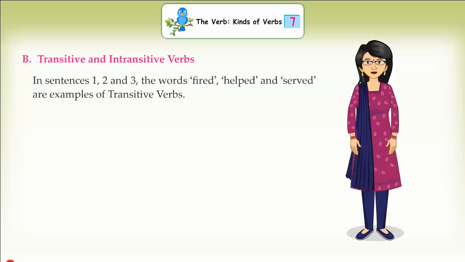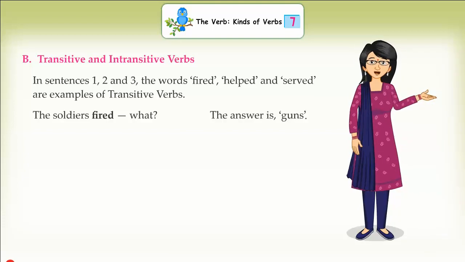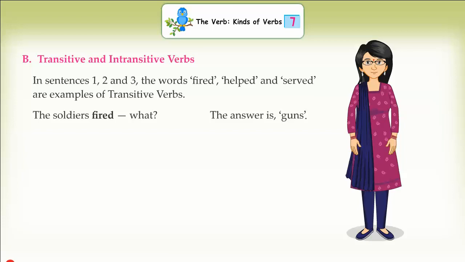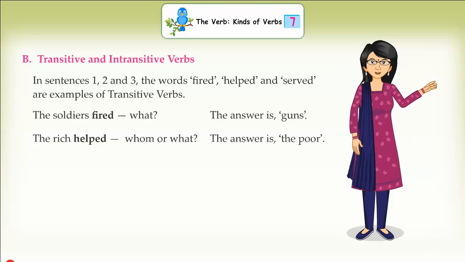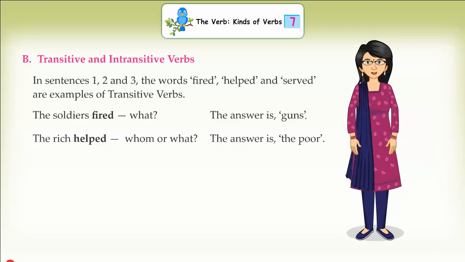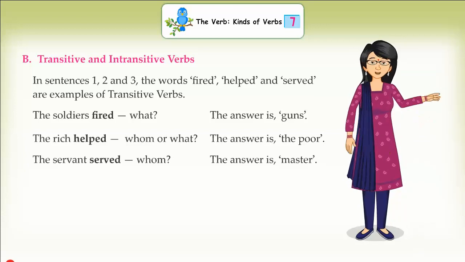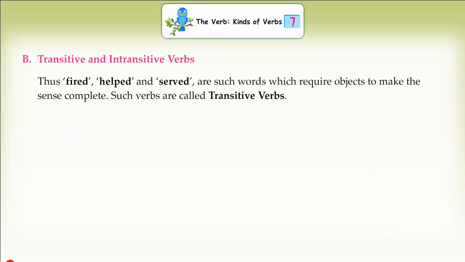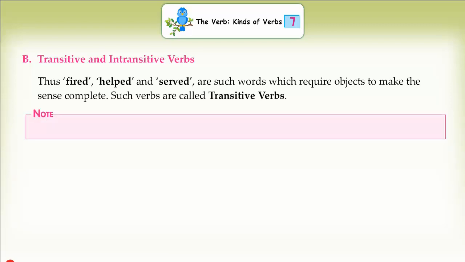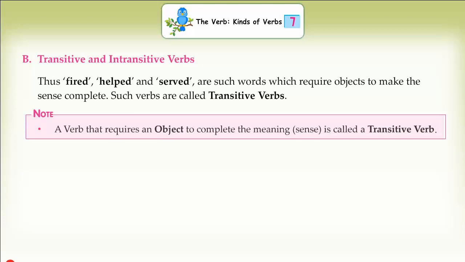In sentences 1, 2 and 3, the words fired, helped and served are examples of transitive verbs. The soldiers fired what? The answer is guns. The rich helped whom or what? The answer is the poor. The servant served whom? The answer is master. Thus, fired, helped and served are words which require objects to make the sense complete. Such verbs are called transitive verbs. Note: a verb that requires an object to complete the meaning is called a transitive verb.